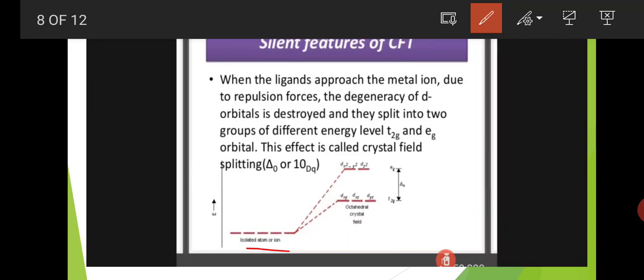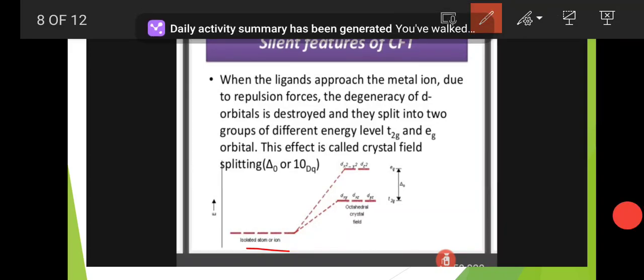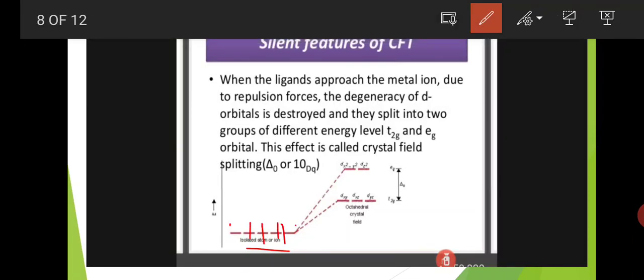Here a diagram is also there. Totally 5 degenerate d orbitals are present in the pure metal. When this metal makes a bond with ligands, due to electronic repulsions, these 5 degenerate d orbitals split into two energy levels.